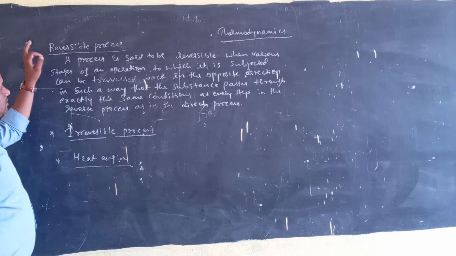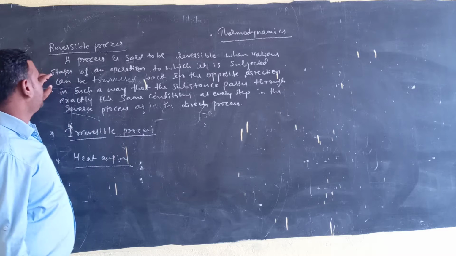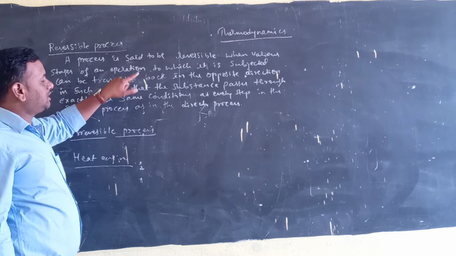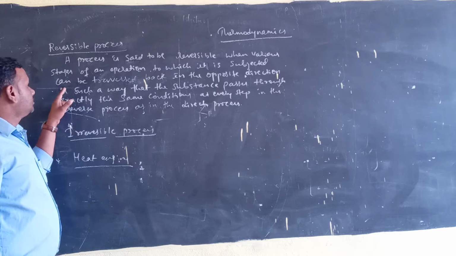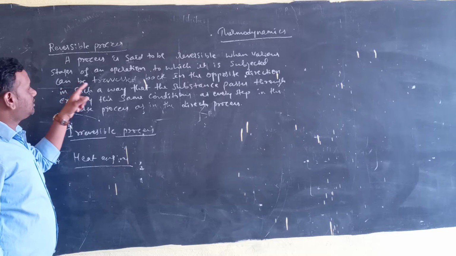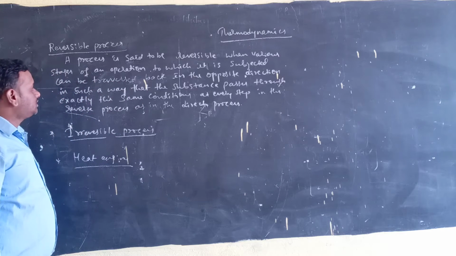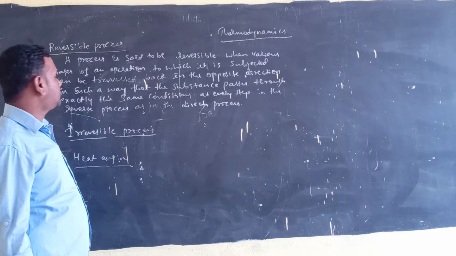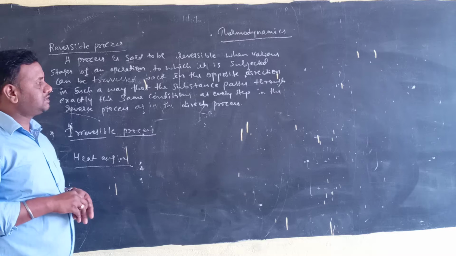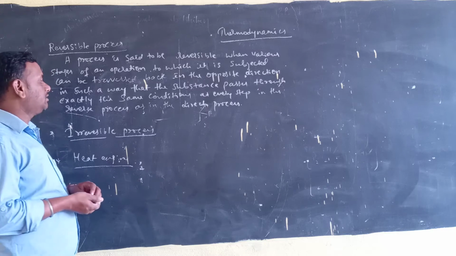A process is said to be reversible when various stages of an operation to which it is subjected can be traversed back in the opposite direction in such a way that the substance passes through exactly the same conditions at every step in the reverse process as in the direct process.